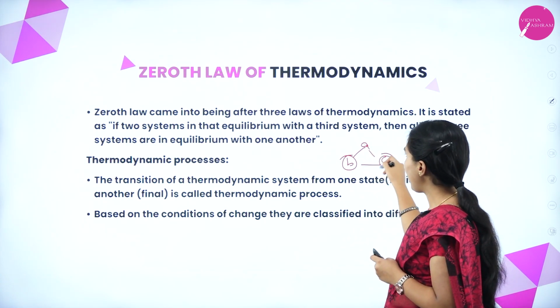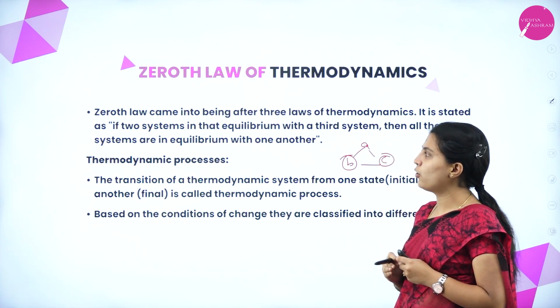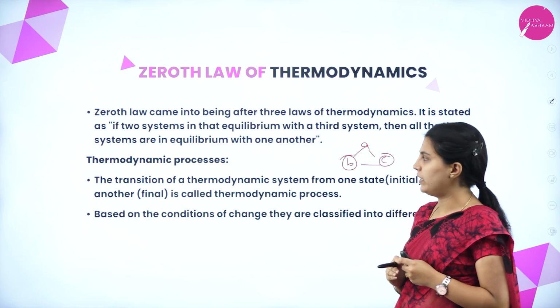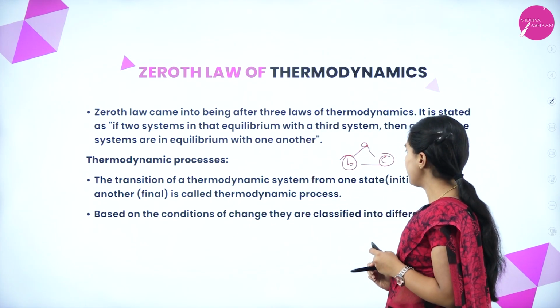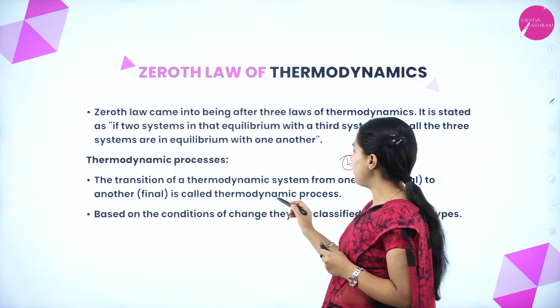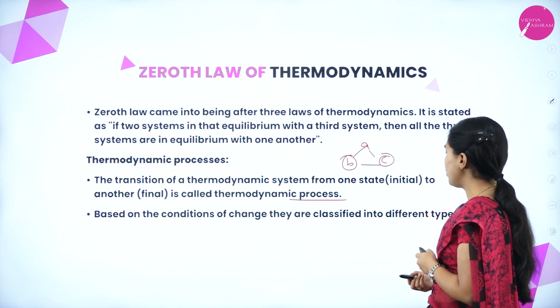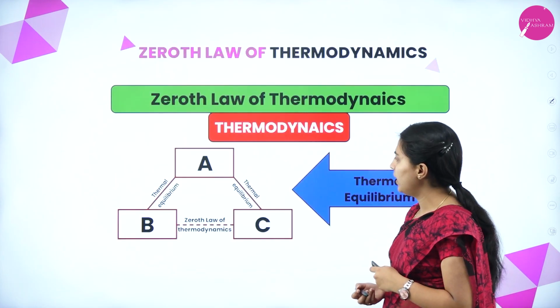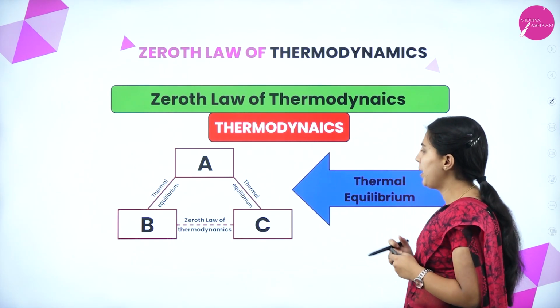Then all the three parameters will have the same equilibrium. That states the Zeroth Law of Thermodynamics. The thermodynamic process: the transition of a thermodynamic system from one state, that is initial, to final, is called a thermodynamic process. Based on the conditions of change, they can be classified into different types. This is the Zeroth Law of Thermodynamics, a flow chart or a picture.